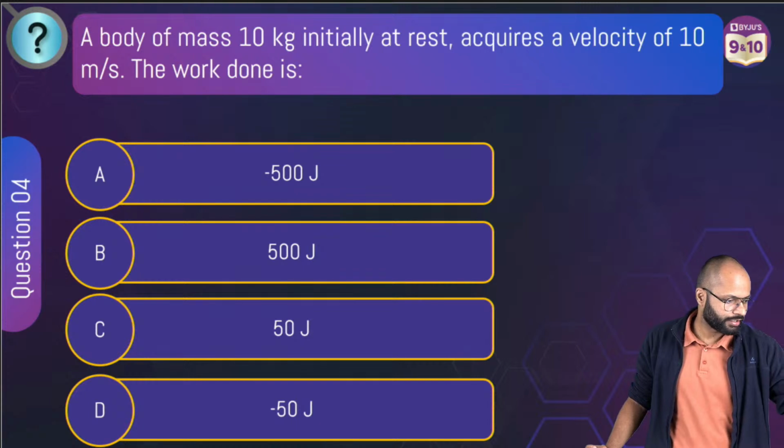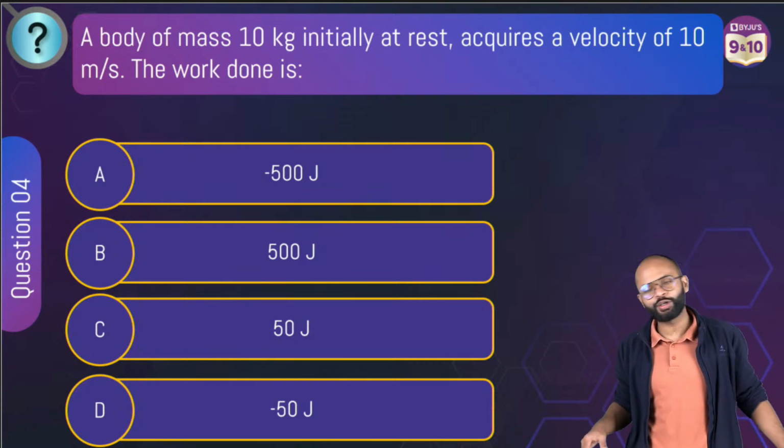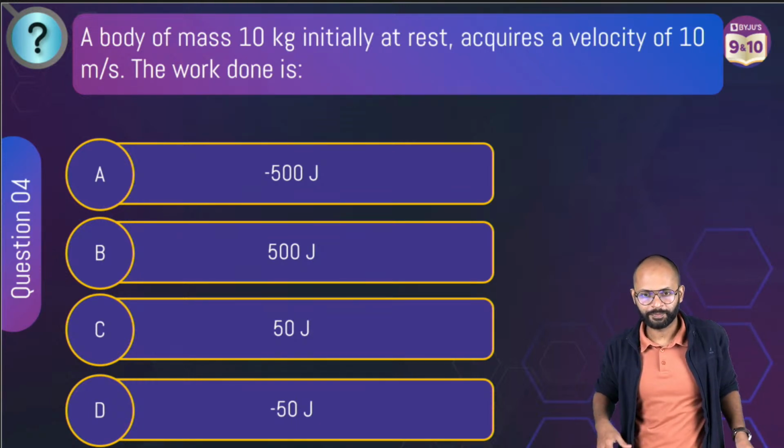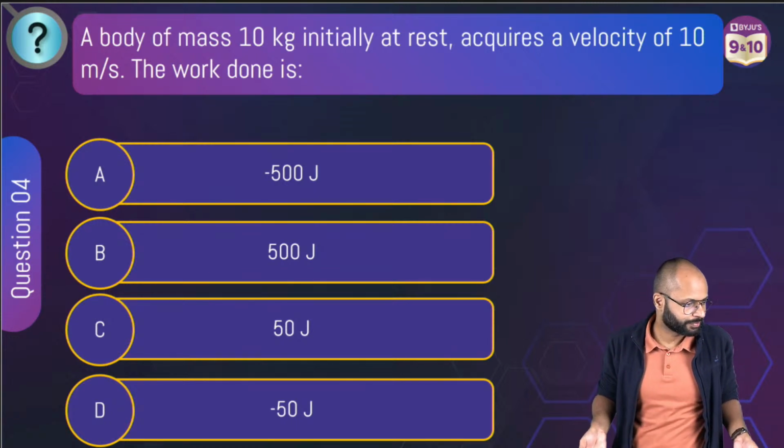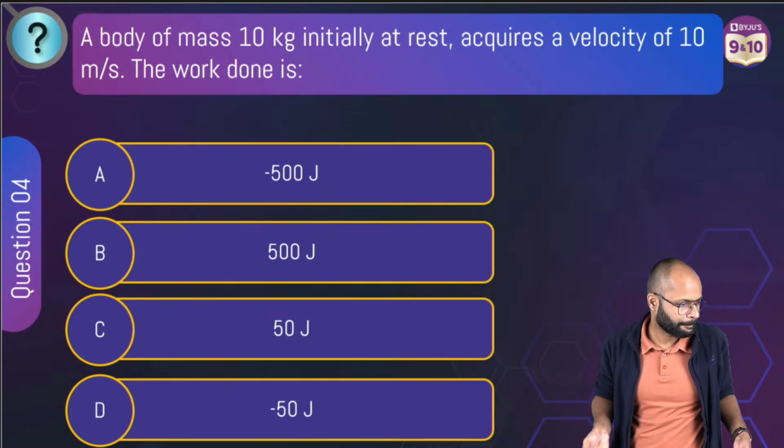Work energy is one most important topic from where numericals come. Yes, electron flow has kinetic energy, that's true.